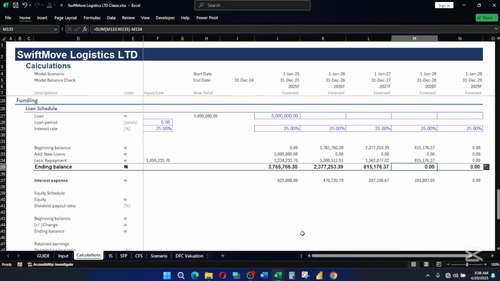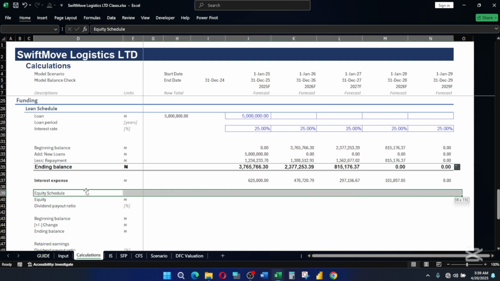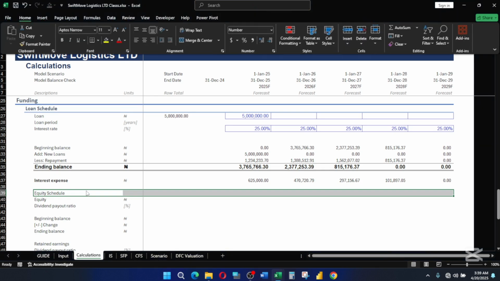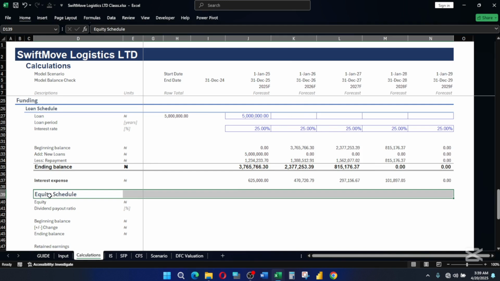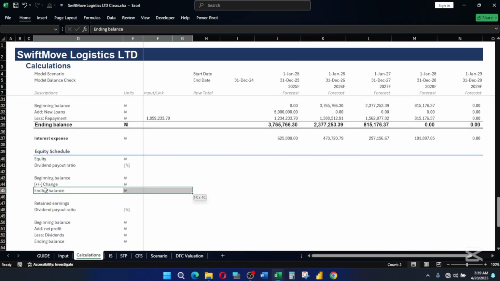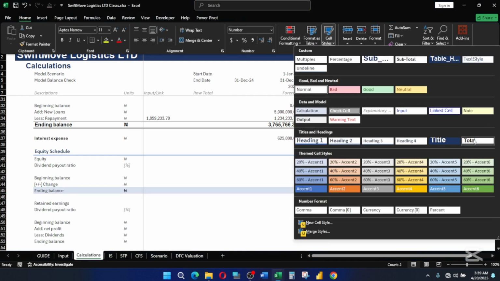So the next thing we are going to look at is how to build our equity schedule. We're going to do that right in this section. So first of all, let me format this and give it heading one, because it's supposed to go here. So I'll format this and give it our total style.